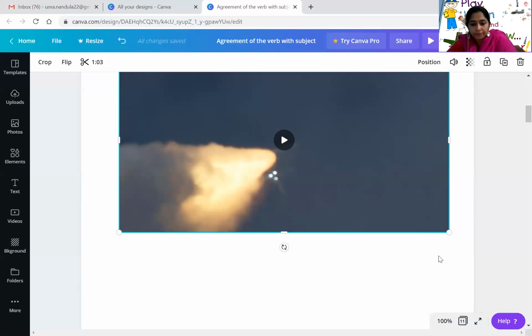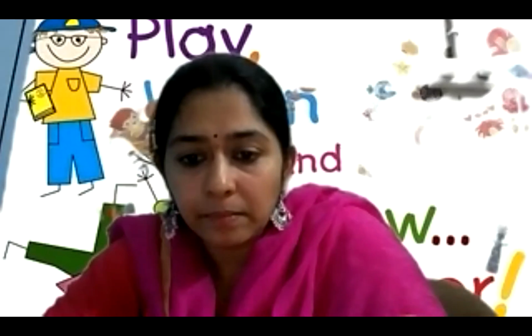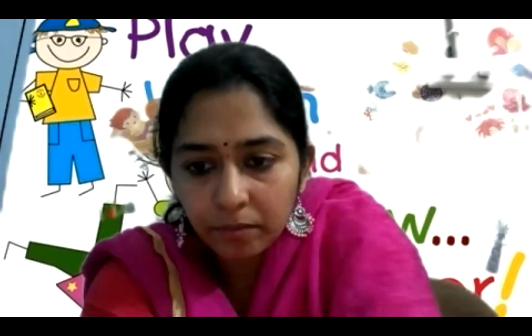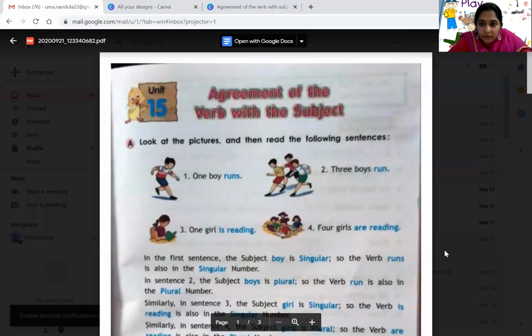Yes, children. Here, if you see the agreement of the verb with the subject, look at the pictures and then read the following sentences. One boy runs, three boys run.